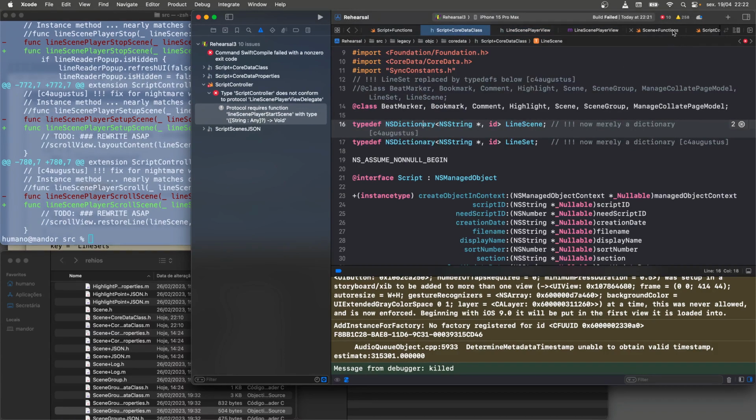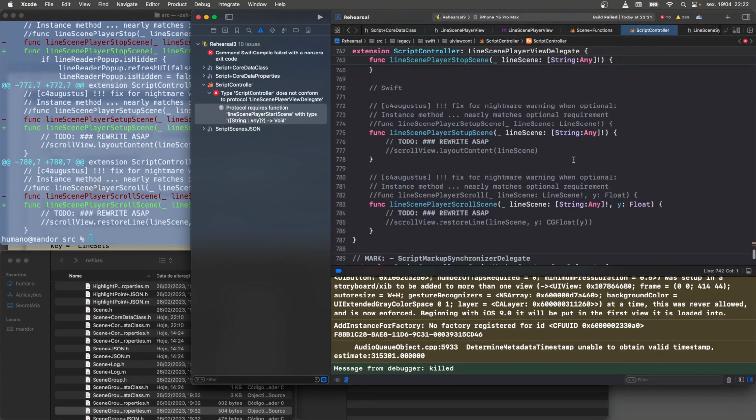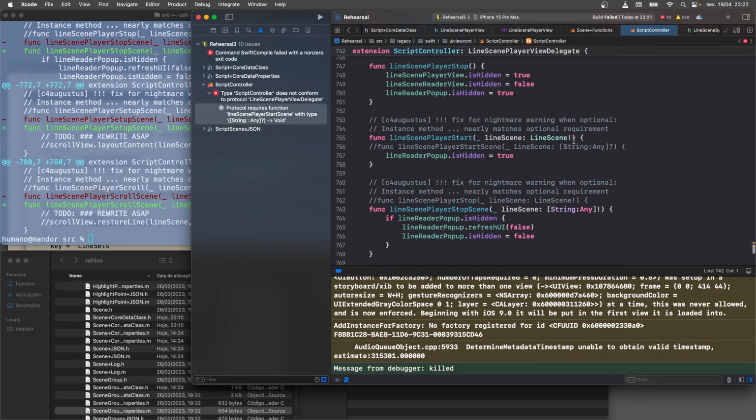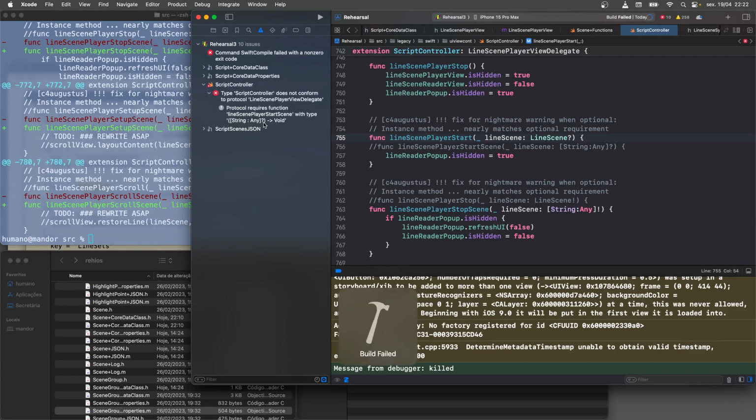Where are we? Script controller. Okay. Yeah, it doesn't like it. Wonder if I make it a question mark. It says question mark. No, see, it still doesn't see it. Wait. Oh, it doesn't say Scene. Wait, maybe that's the problem. That was a problem originally, that it didn't say Scene.